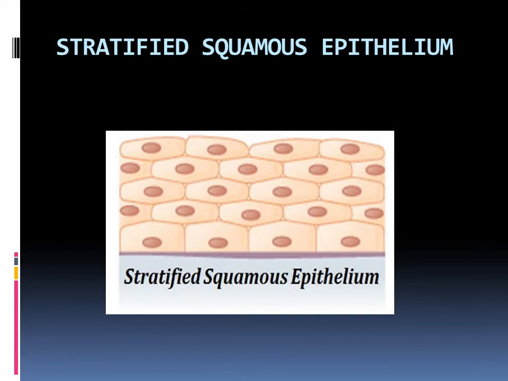So the next one is stratified squamous epithelium. Right. Stratified squamous epithelium, as we said already, means many layers of cells will be there, and the shape of the cell, squamous, means flat shape. So the flat shaped cells are arranged in many layers. The figure is displayed there, stratified squamous epithelium. Have we got it?